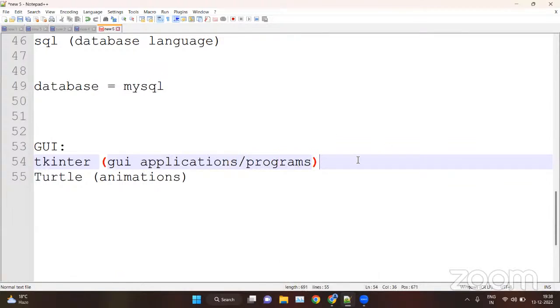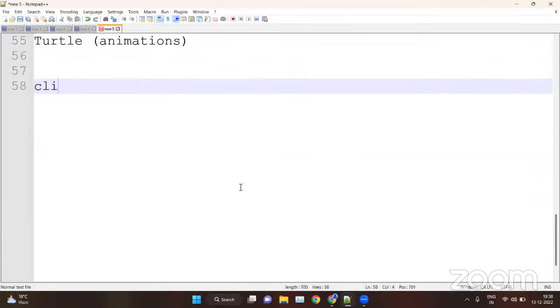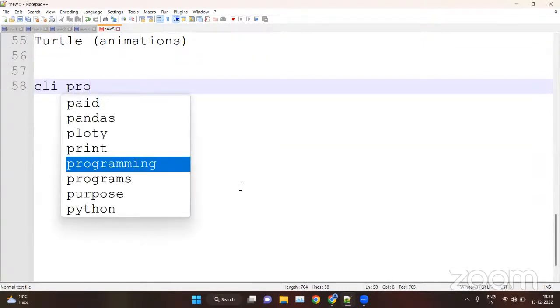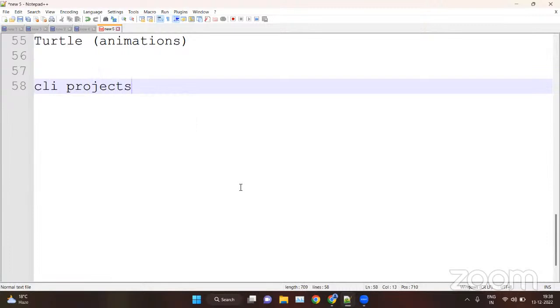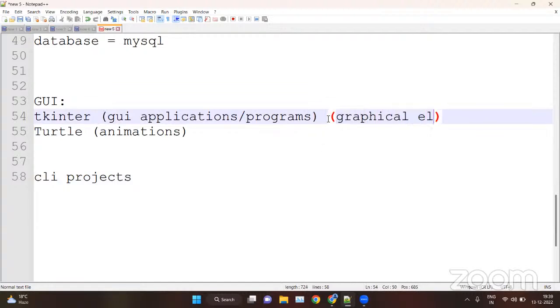of Tkinter. Previously, we will create the CLI projects, the projects that will run on the CLI basis, that you can run on the basis of commands. After that, we will convert the CLI projects and make new projects inside Tkinter. Means we will give the GUI interface to the CLI projects. So we will use the GUI programs with the help of graphical elements.